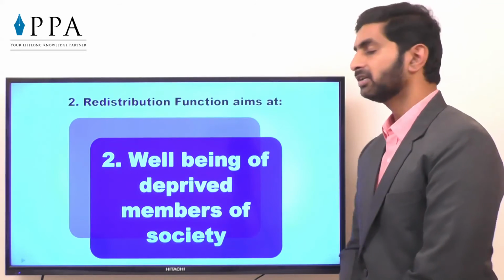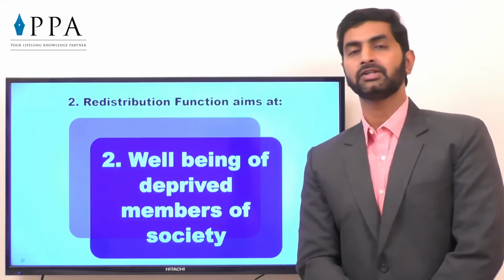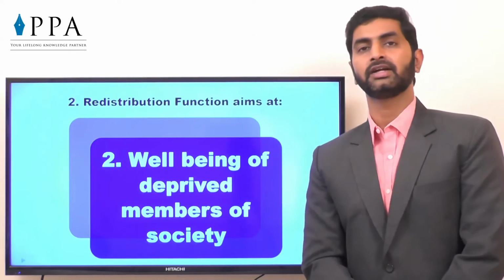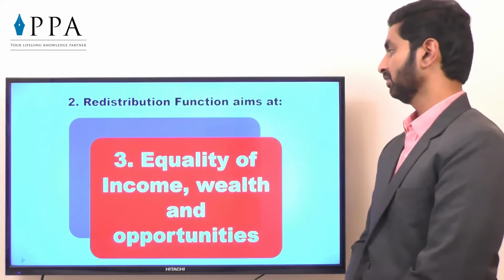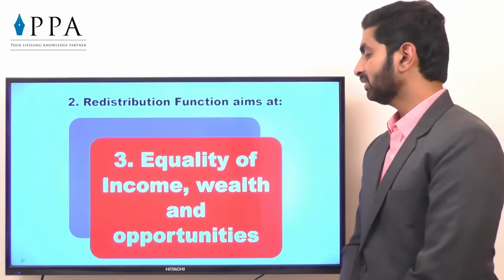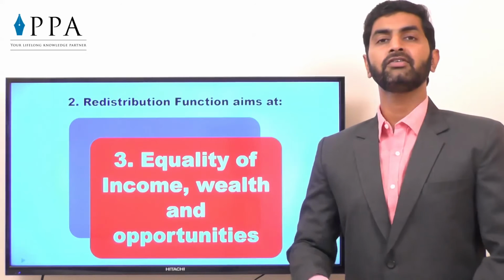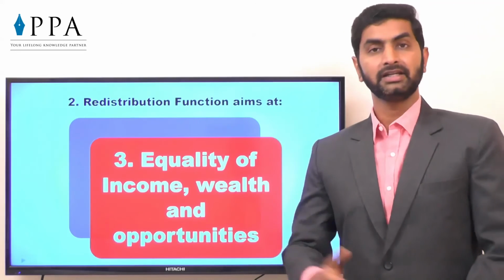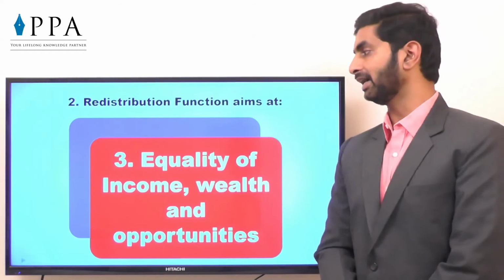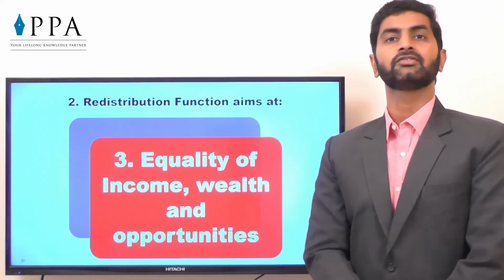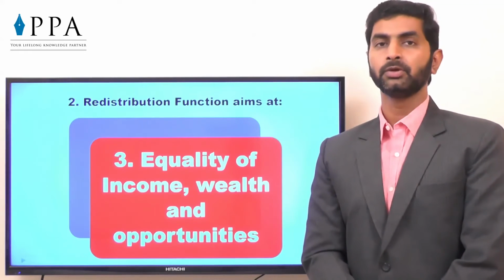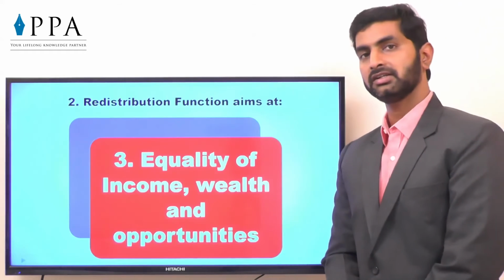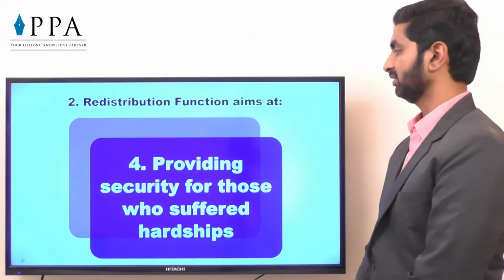Well-being of deprived members of society. The facilities are given to them, the schemes are introduced so that they can get the advantage and also get equal opportunities. Equality of income, wealth and opportunities, that we have discussed, that everyone should get an opportunity, like the new schemes introduced by government like Make in India or startup schemes, so that the new generation or the youngsters will also get an opportunity to contribute towards society by starting their own businesses. So that redistribution function is properly done by government in that case.